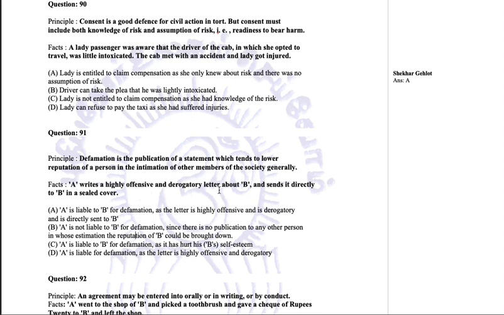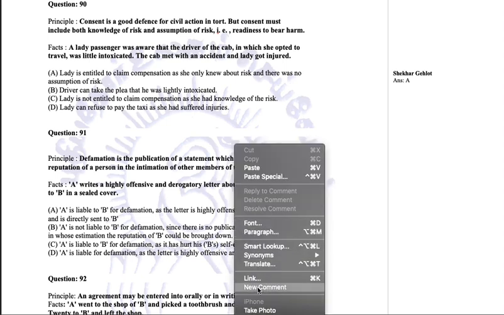Letter is derogatory, we agree, and sends it directly to B in a sealed cover. So ultimately B will open it and read the letter. That does not become a publication. Nobody comes to know of this letter. So abusing one another may be an offense, but not the offense of defamation. Maybe some other offense. So our answer is A is not liable to B for defamation since there is no publication to any person in whose estimation the reputation of B could be brought down.